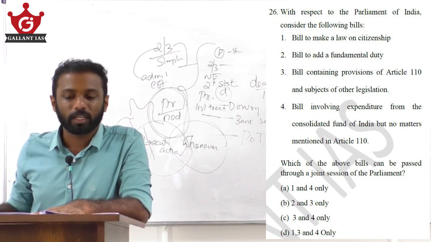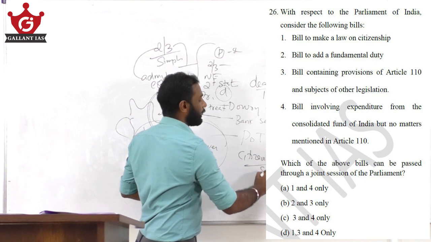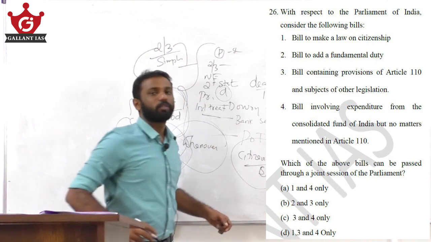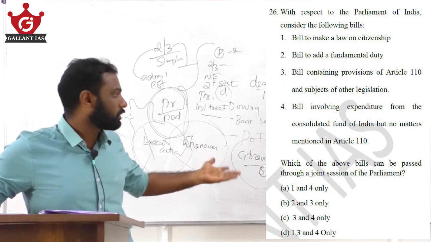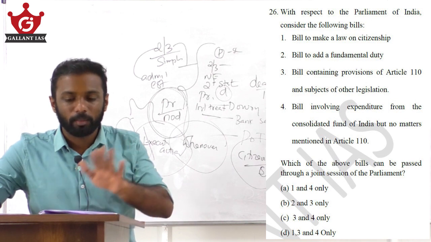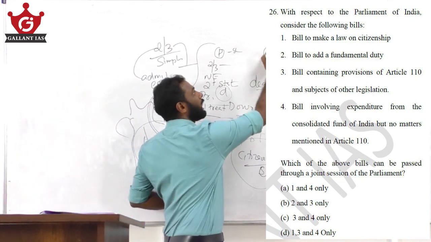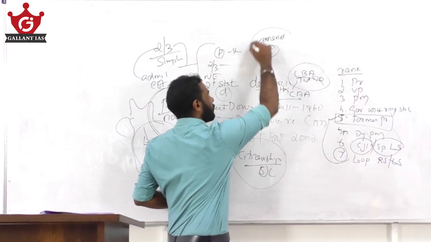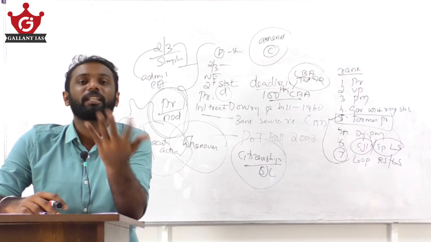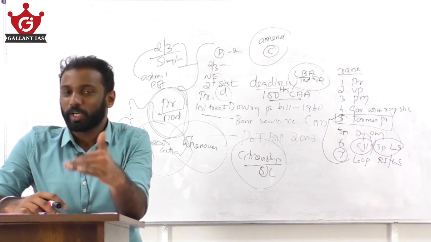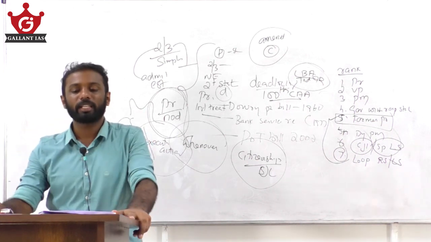See statement number 1 regarding citizenship. See, it is a matter under the Union List. For that only simple majority is required. So to pass this, if there is a deadlock, the President of India can call for a joint sitting, not an issue. But the second statement, to add a fundamental duty. To add a fundamental duty, we have to amend the Constitution. To amend the Constitution, a special procedure is required. That is, both the houses separately have to pass it by a special majority. So to add a fundamental duty, we cannot call for a joint sitting. So 2 should not be there in our answer.